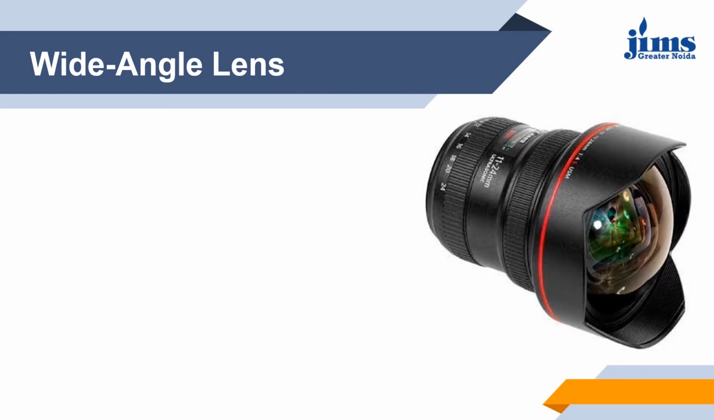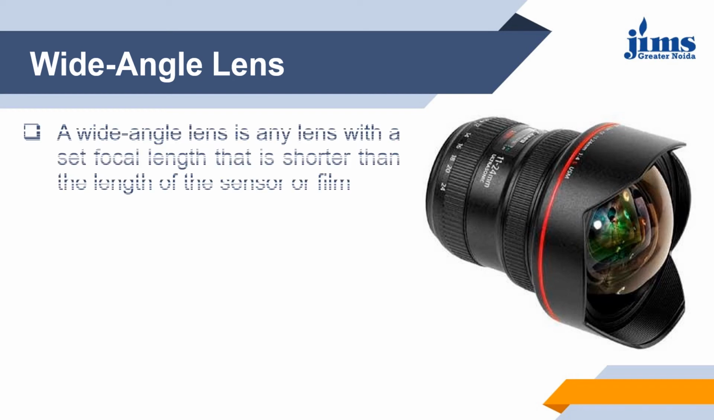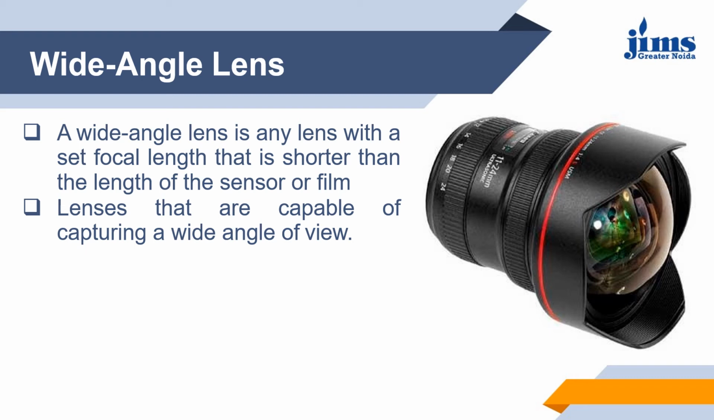Next one is wide angle lens. A wide angle lens is any lens with a set focal length that is shorter than the length of the sensor or film. Lenses that are capable of capturing a wide angle of view, good for landscape and environmental portrait photography, good for tall buildings. Normally, the focal length of wide angle lenses ranges from 8 mm to 35 mm.